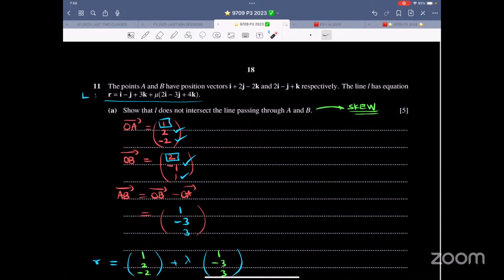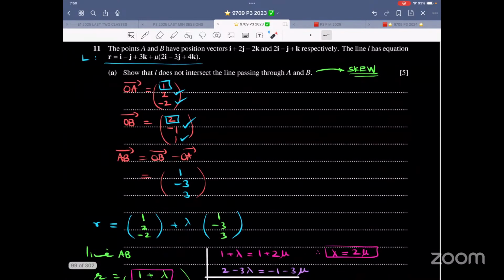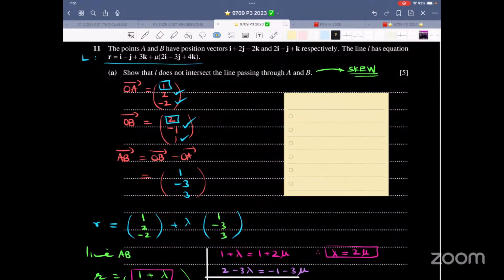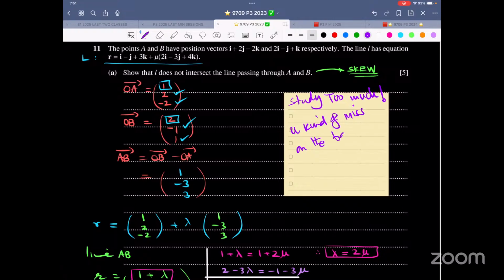Now, some people, when they study too much, what happens? Let me tell you something. When you study too much, you kind of miss out on the basics. So that is the problem.